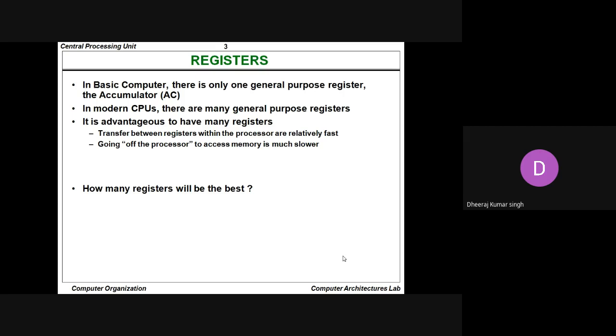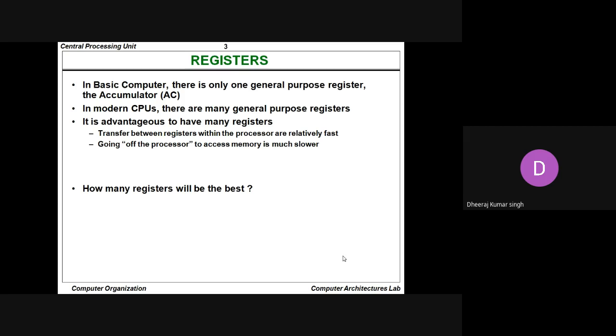Whenever we talk about the register, in a basic computer there is only one general purpose register. If we talk about only one general purpose register, then such a type of computer organization is basically known as the accumulator organization, or general register organization, or single register organization. In modern CPUs, there are many general purpose registers. So a lot of general purpose registers are available there.